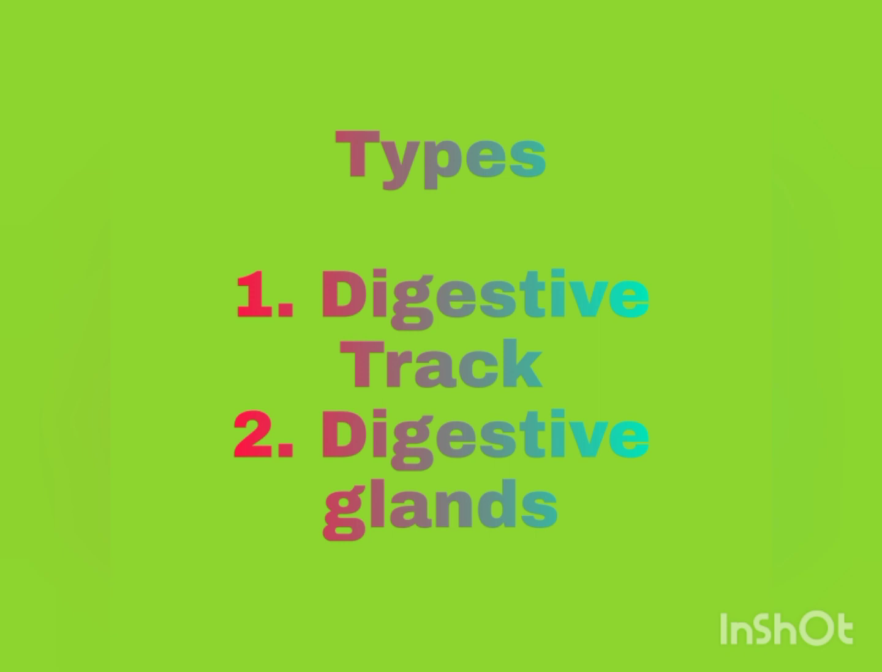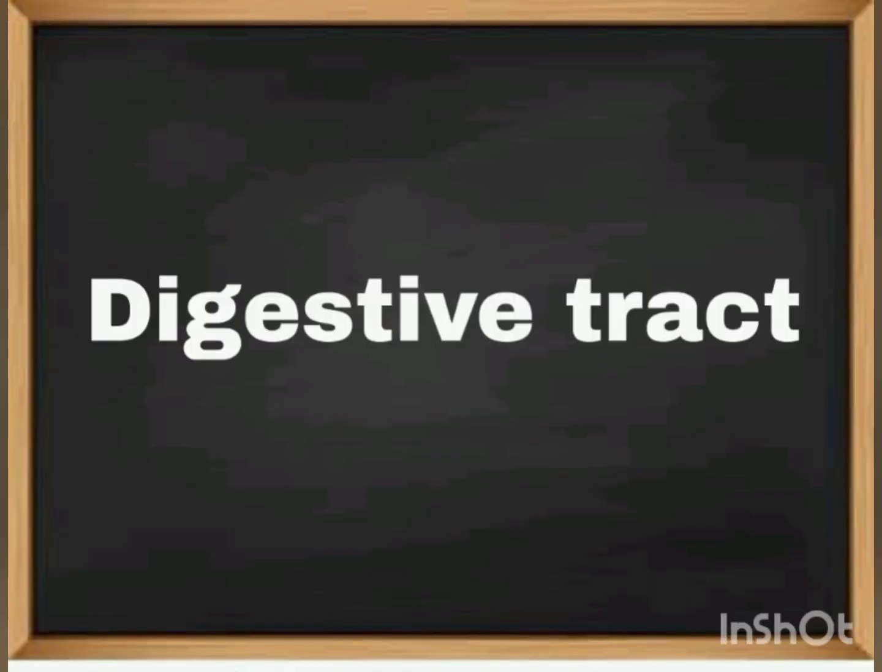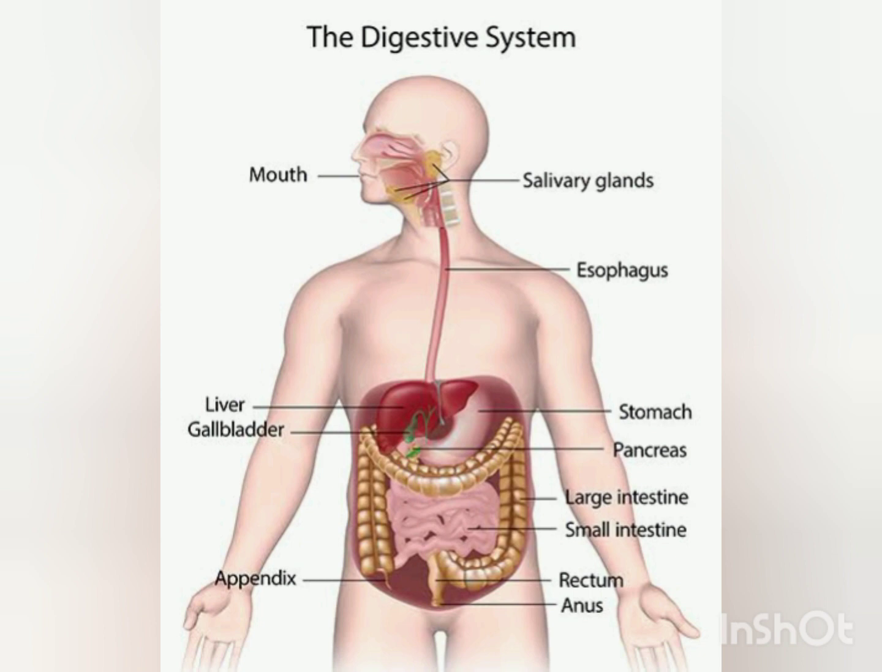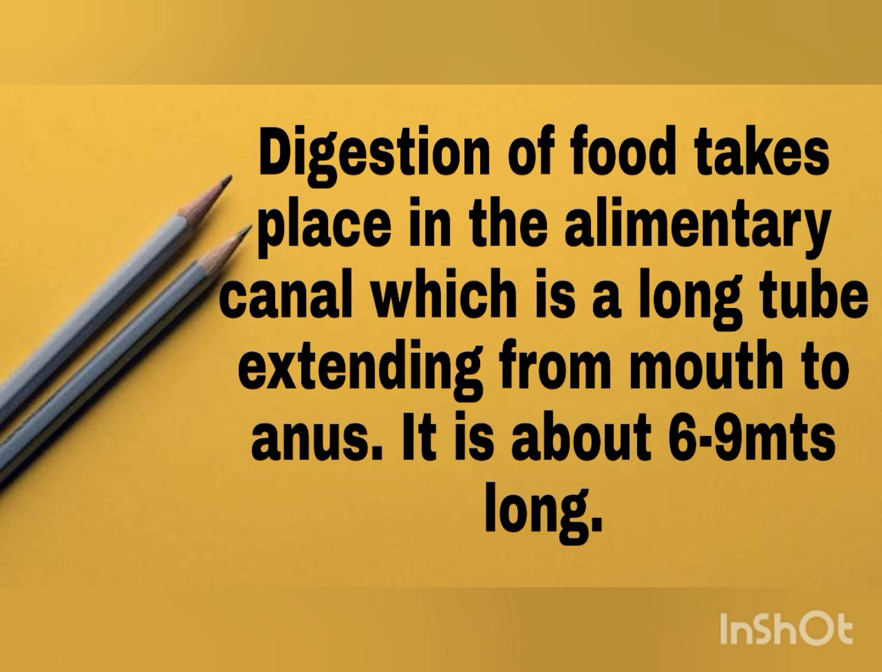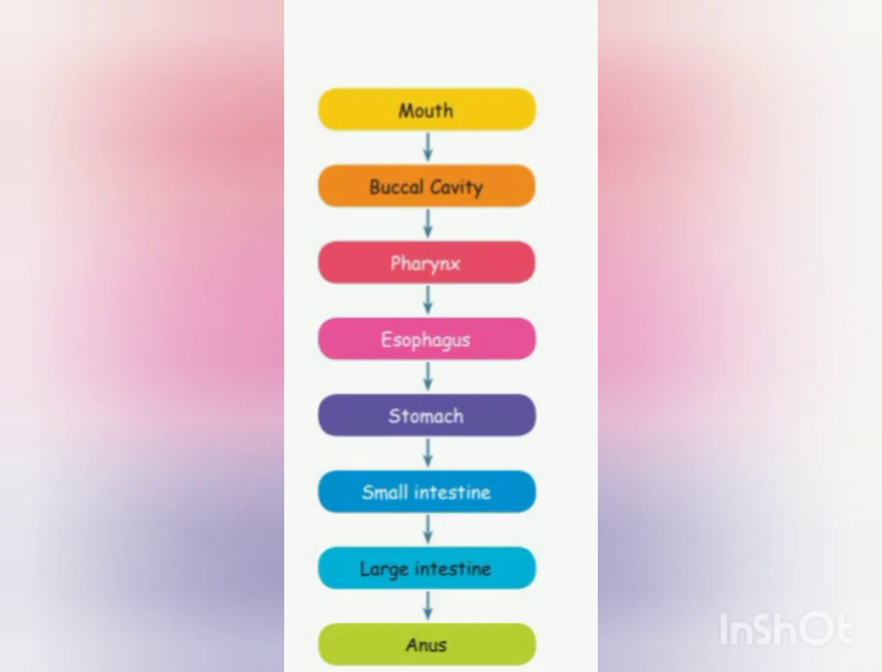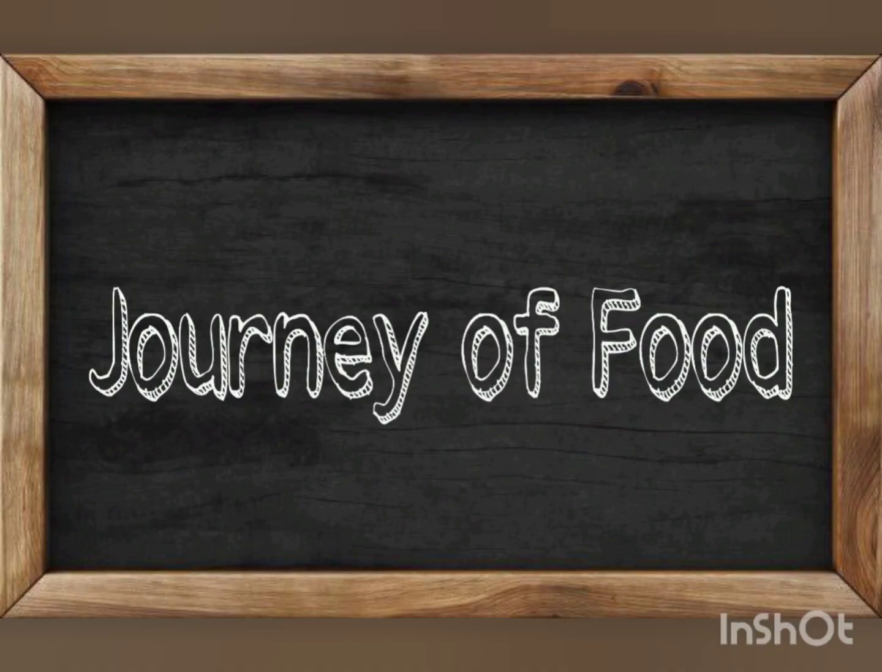The digestive system can be divided into two parts. The first one is the digestive tract. This is the image of the digestive tract. Digestion of food takes place in the alimentary canal extending from the mouth to the anus. It is about 6 to 9 meters long. The parts are the mouth, buccal cavity, pharynx, esophagus, stomach, small intestine, large intestine and anus.